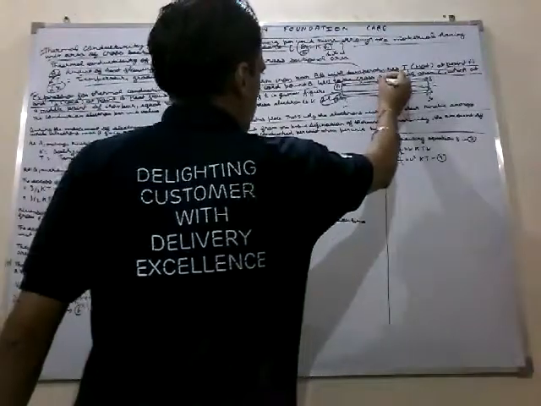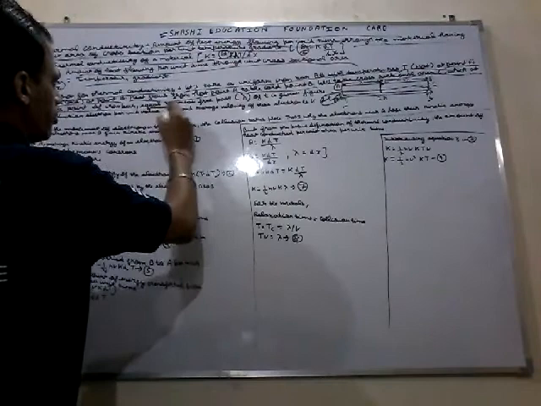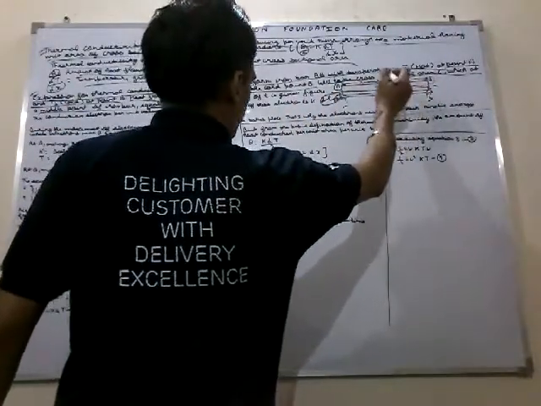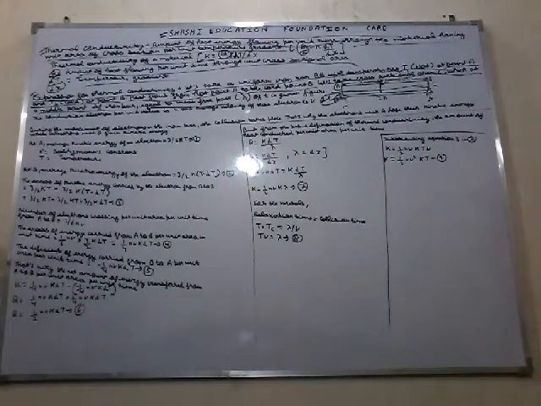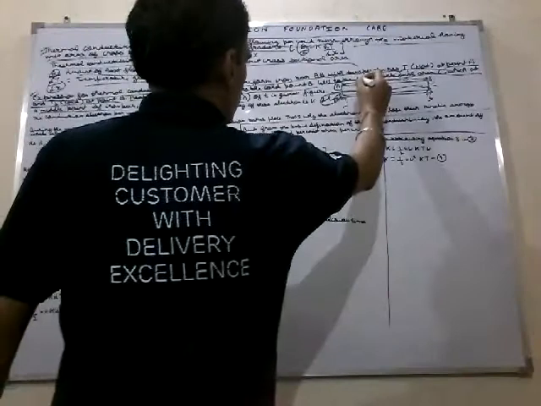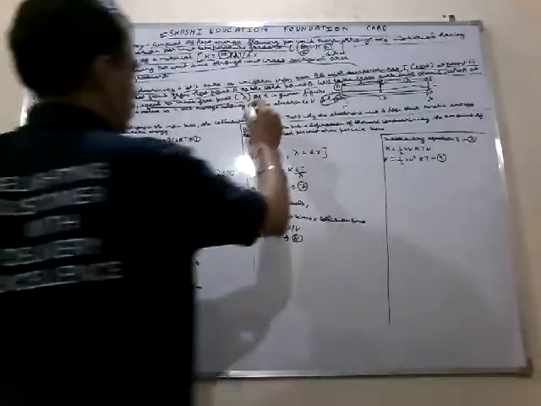This means the distance from A to C and the distance from B to C are equal. Each equals the mean free path, which is denoted by lambda in the given figure.